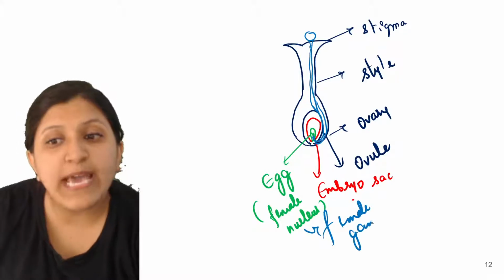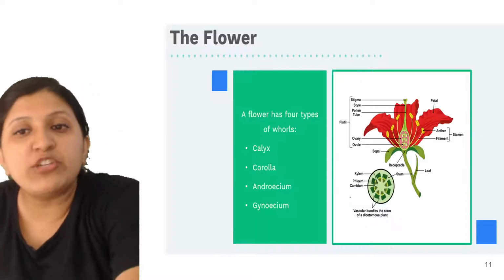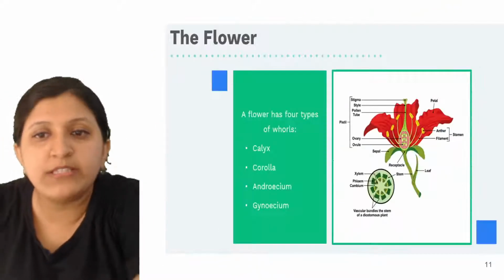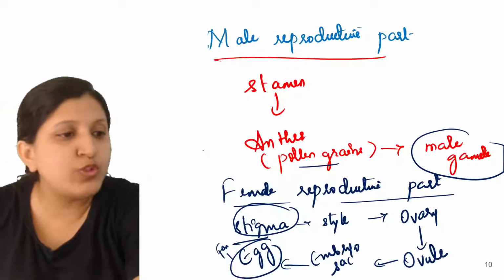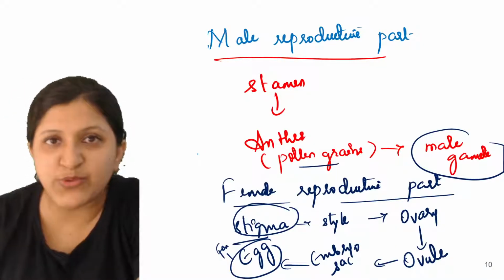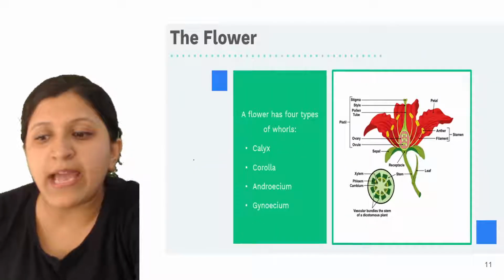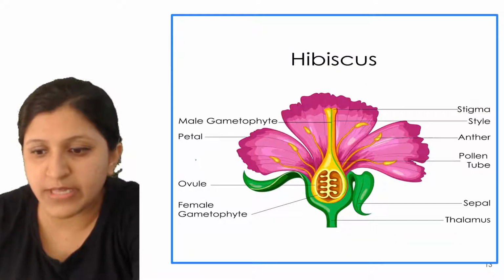Okay, so what has happened here? When we mention a flower, a flower is a reproductive unit as it is having two of the parts, that is male as well as a female reproductive part. Okay, so let's have a look at this one. One second.